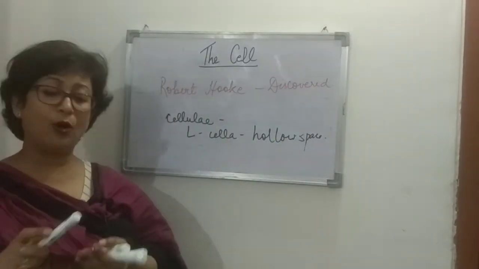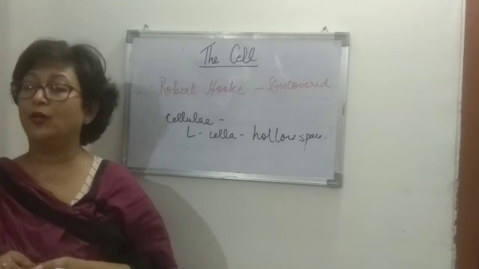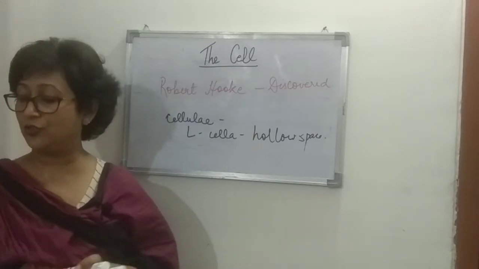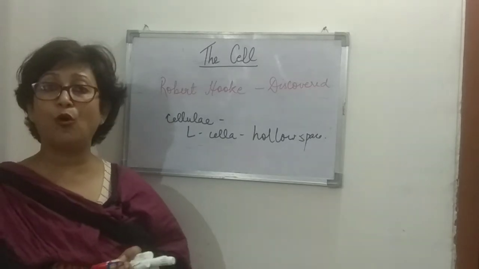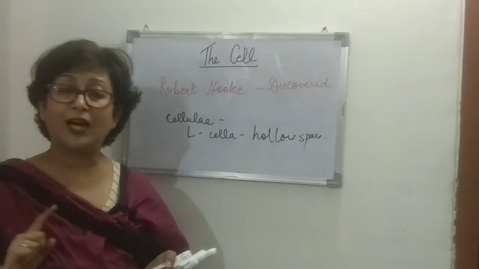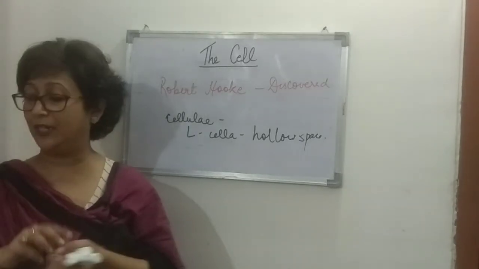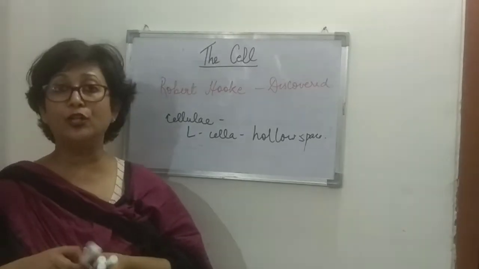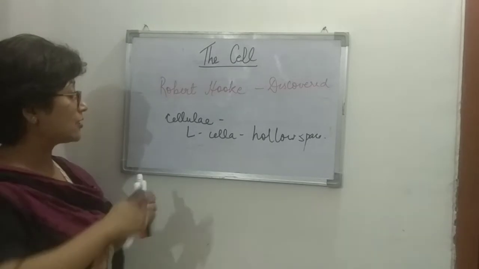Leeuwenhoek is another scientist who, in 1673, was the first to observe, describe and sketch a free living cell.